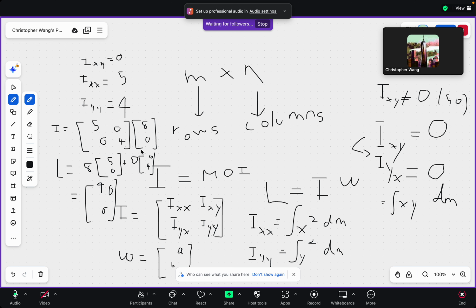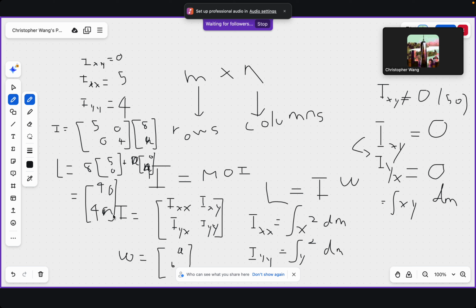Of course, we can also set the y component of angular velocity equal to a random variable. We'll just call it n. If we call it n, then when we multiply these, we replace this with n, and then this is still 4, and we get that the angular momentum component about the y-axis is equal to 4n. So 40 plus 0 in the x component and 0 plus 4n in the y component.